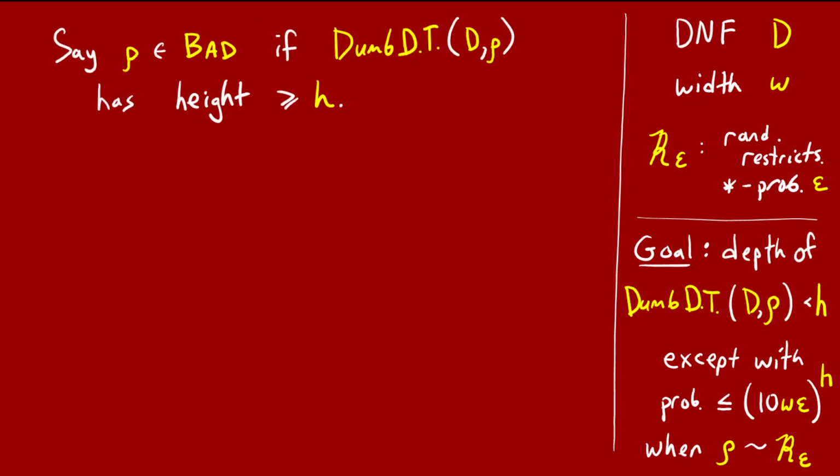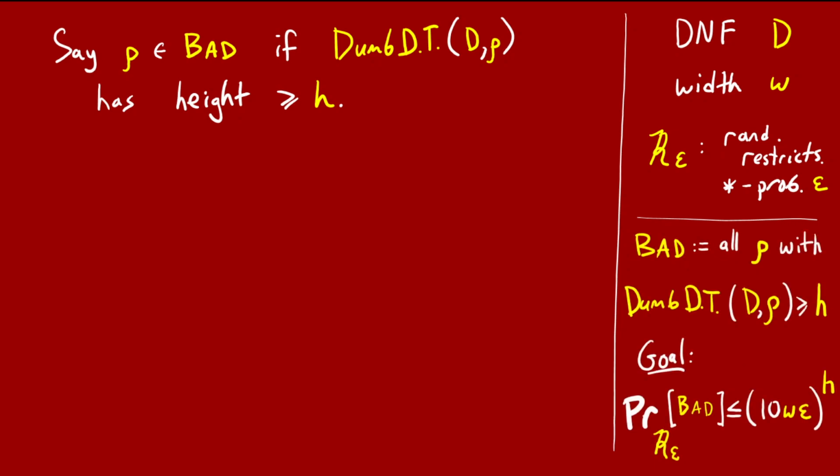Let's define a set of restrictions called bad. We'll say that a particular row is in the bad set if the dumb decision tree for D restricted by row has height at least h. So we can phrase our goal in a slightly different way. We want to show that the total probability mass of all rows in the set bad is at most 10w epsilon to the power of h. We're referring here to their probability distribution under the random restriction distribution with star probability epsilon.